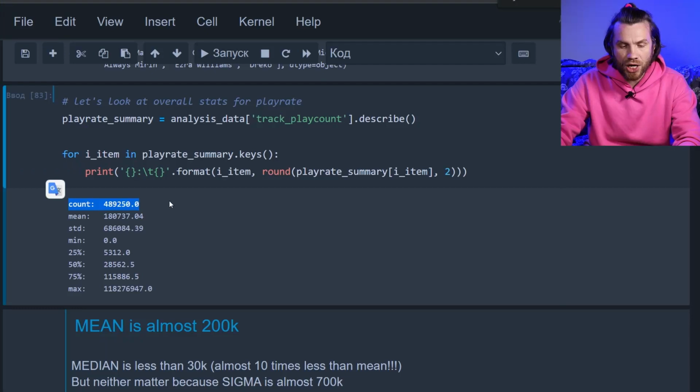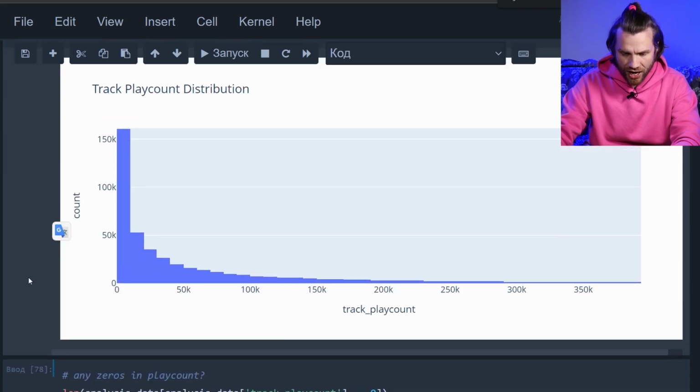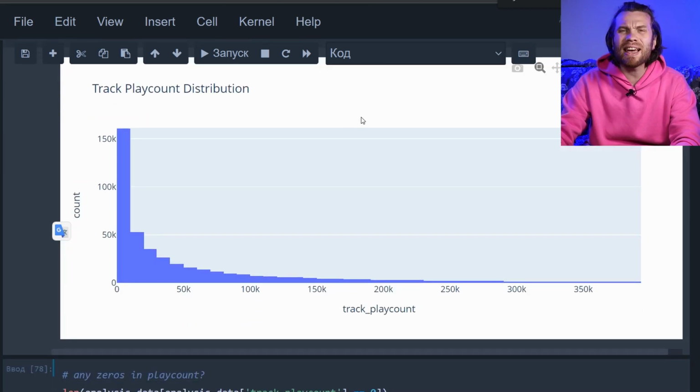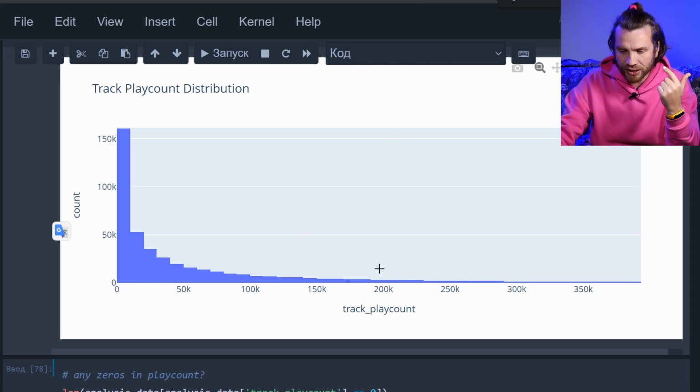Let's see some summary statistics about track play count. We have a total of almost 500,000 tracks, and the average play count is around 200,000, so it's around right here. Does it look like an average to you? To me it doesn't, because the vast majority of tracks are way to the left of that. This is somewhat counterintuitive.